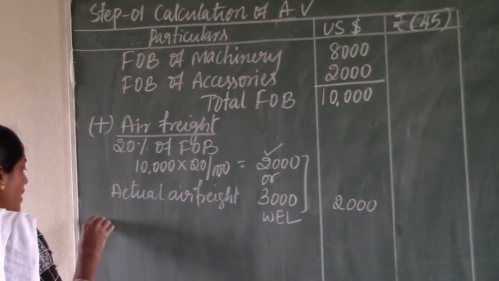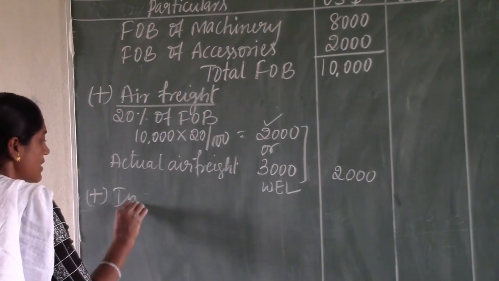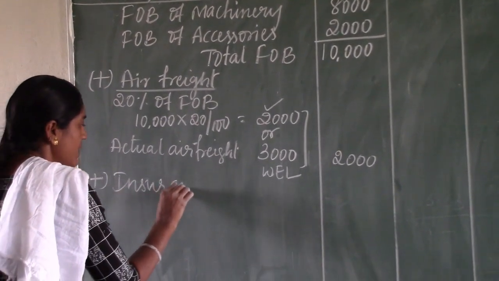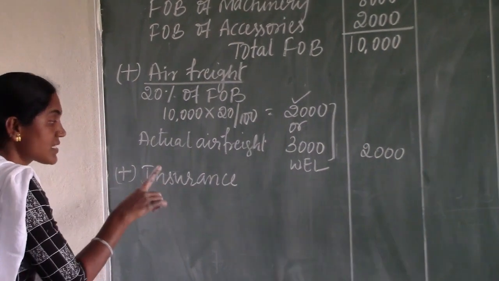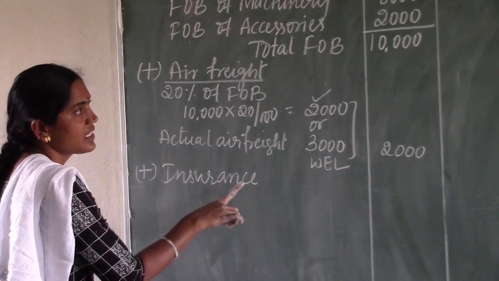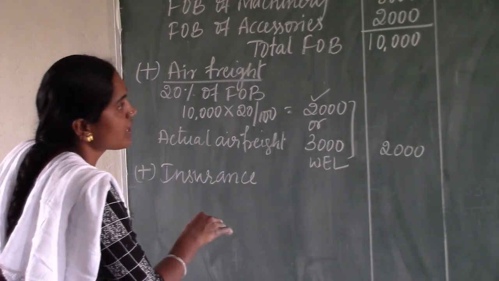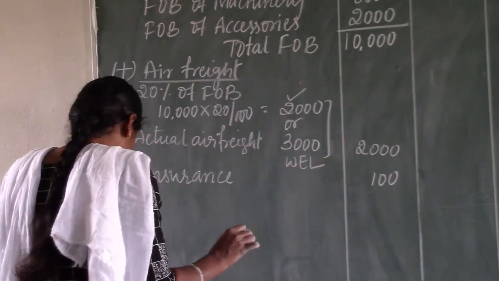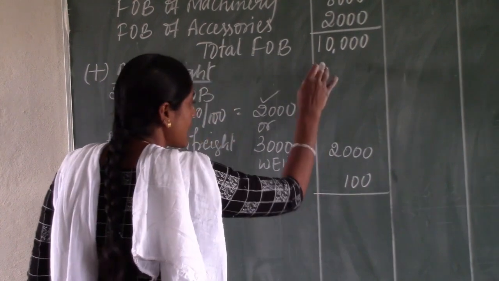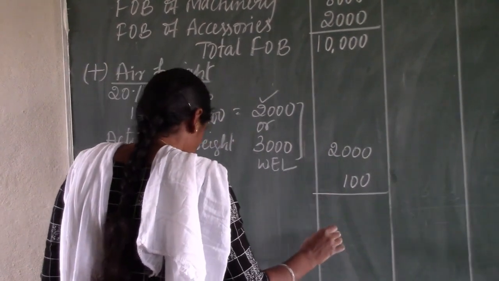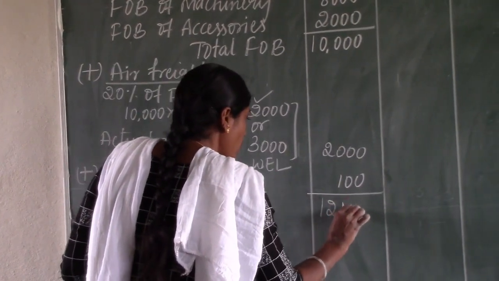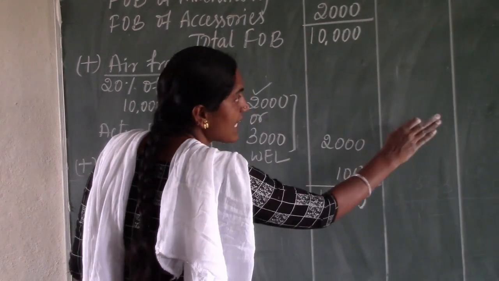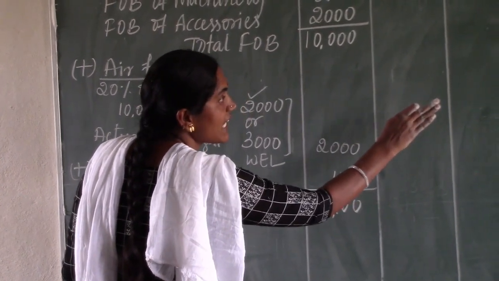So after that we need to add insurance. If the insurance value is given, it is considered, that is $100. Then make it total. See, 10,000 plus 2,000 plus 100, $12,100. See the next information which is given, local agents commission.